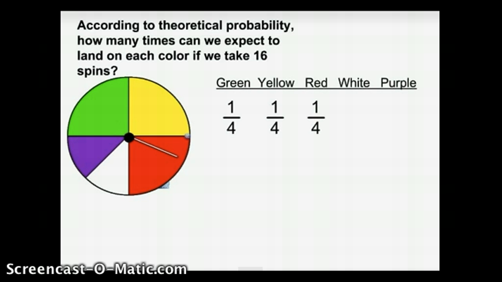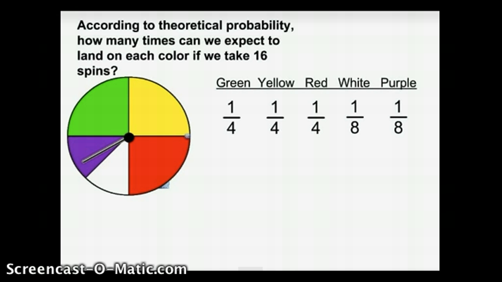Therefore, the probability of each of these colors being landed on is 1/4, or 1 chance out of every 4 spins. Examining the white and the purple slices, we can see that each one of those occupies 1/8 of the area of the spinner. So we would say the probability of those colors being landed on is 1/8 each, or 1 out of every 8 spins.